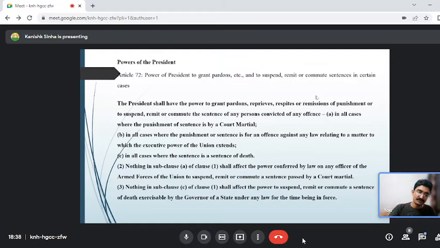After the review petition work is over, the President will have the power. What power? First is the suspension. So the President will say that, okay, tomorrow 5 a.m. is the execution. I have got it at 5 p.m. today, let's suspend the execution. This is the first thing that the President can do.